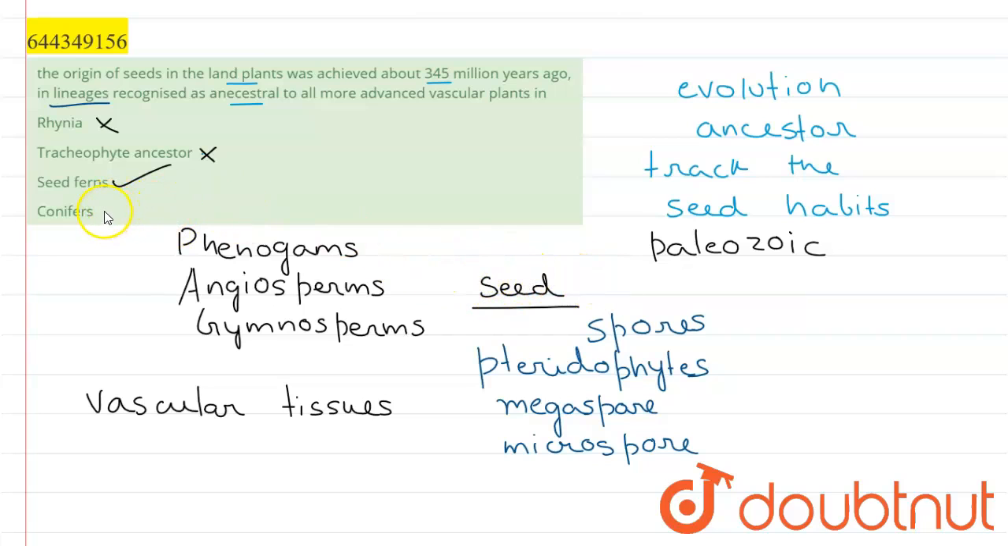And the last option, conifers, is again a wrong option because conifers are plants which exist in extremely harsh climates where the ground is frozen, so there is a lot of ice and no water. So here seeds are not well developed, and they have needle-shaped leaves. Thus our right option for this question is seed ferns, from which we can track the ancestors of the advanced vascular plants.